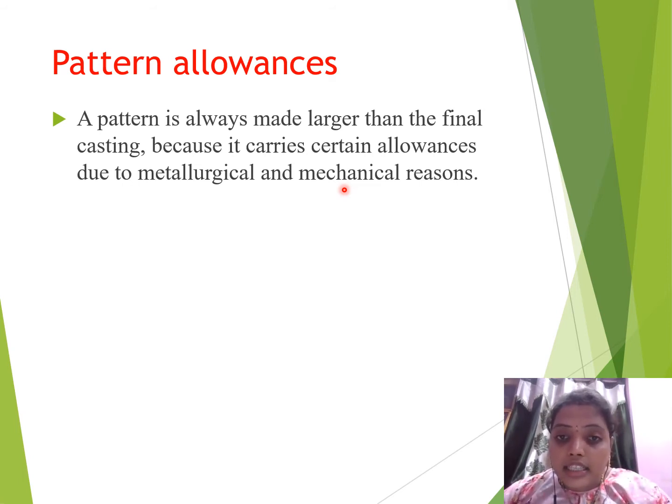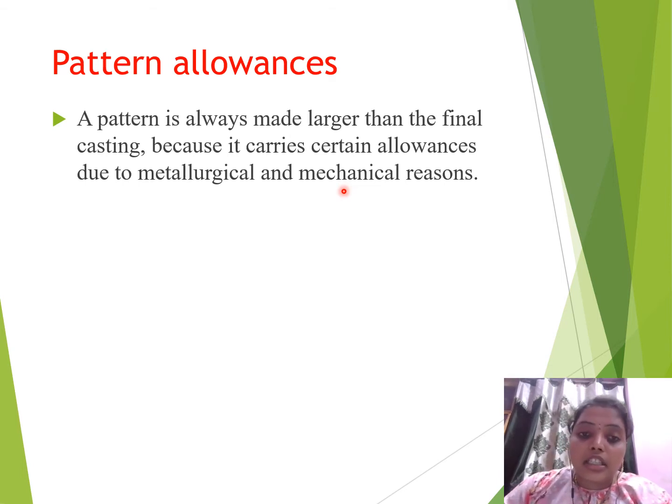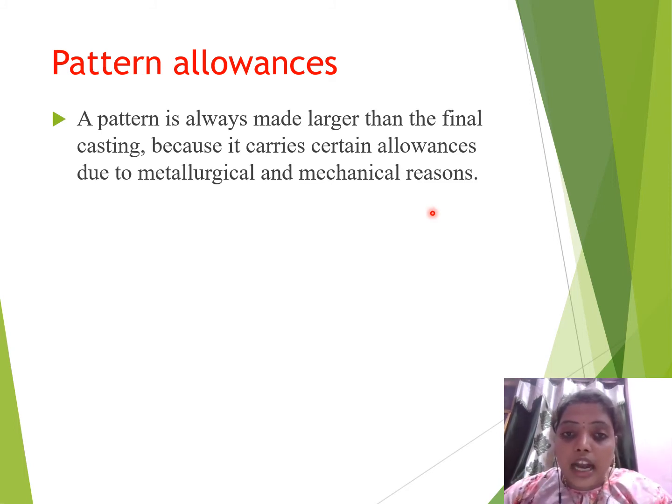Due to these metallurgical and mechanical reasons we make the pattern larger than the final object.